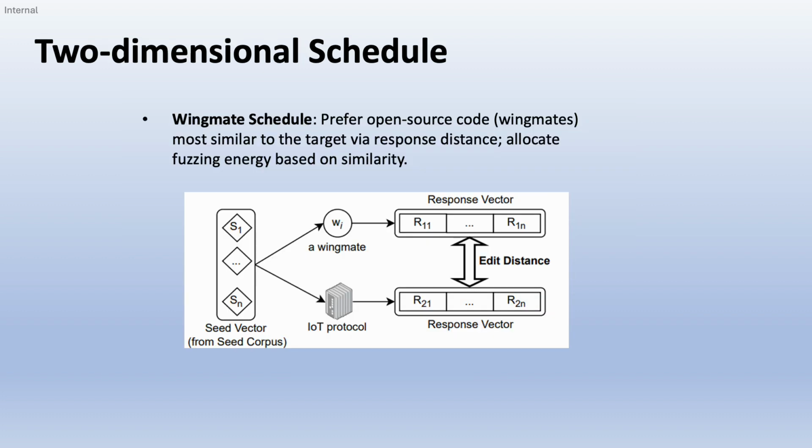First, we see the WingMate schedule. We measure response similarity between the target and each WingMate using a distance over response vectors generated from the same seed corpus. More similar WingMates receive more fuzzing energy. We exploit their behavioral proximity to the target.